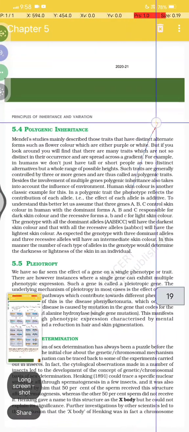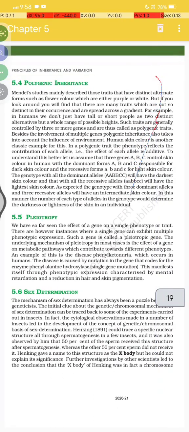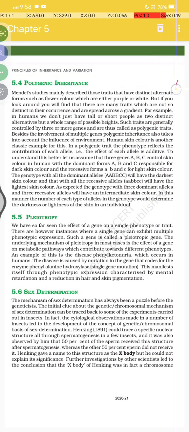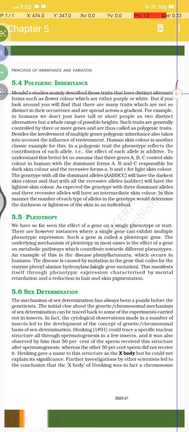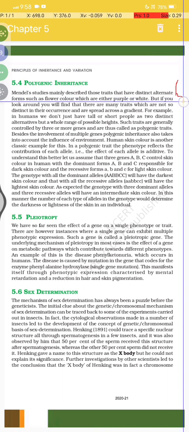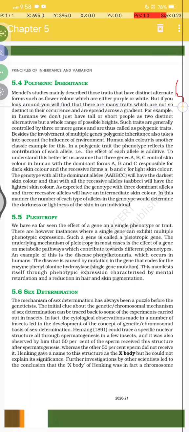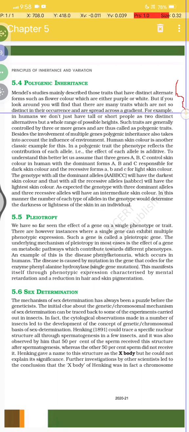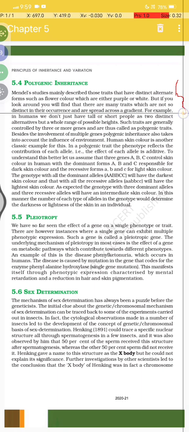Now, polygenic inheritance. Mendel's study mainly described those traits that have distinct alternate forms, such as flower color, which is either purple or white. But if you look around, you will find that there are many traits which are not so distinct in their occurrence and are spread across a gradient.